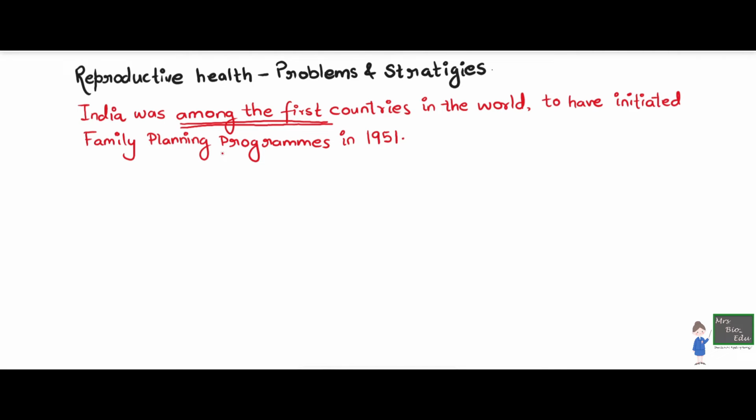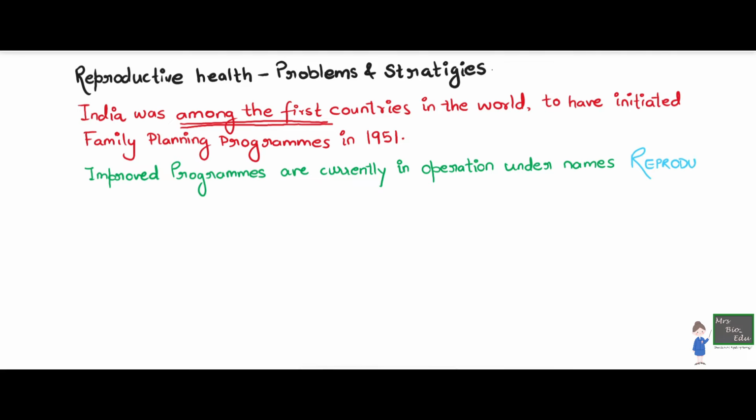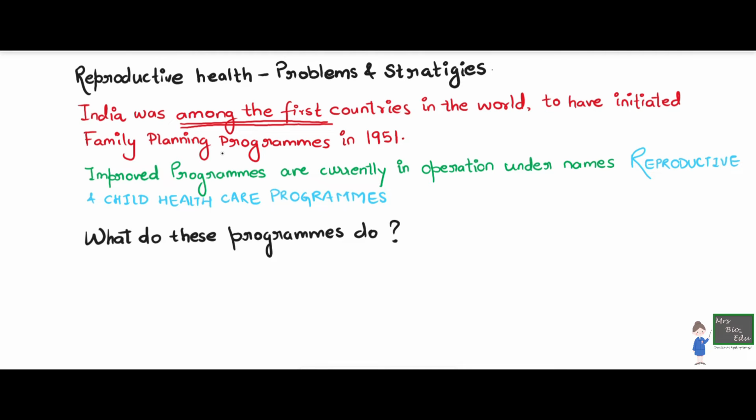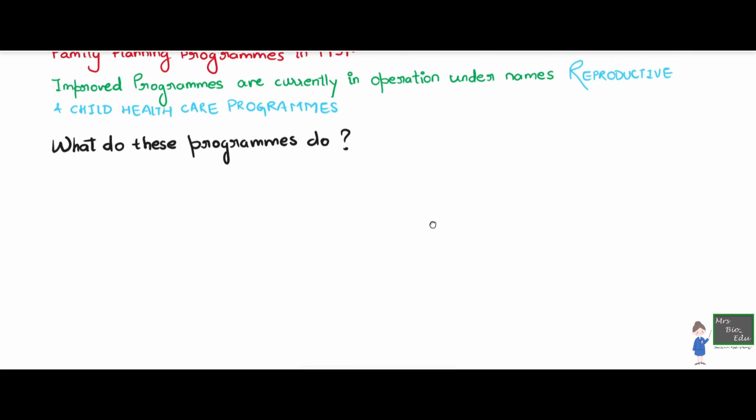So we should know that India was amongst the first countries in the world to have initiated family planning programs. And this was in 1951, right around the time our constitution was formed. And these programs are all based upon the facts of what the problems regarding this topic, reproductive health, are, and what we can do to take those problems away. These programs are not just the same as they were before. They have been regularly improved, amended, and they are under the name of reproductive and child healthcare programs currently.